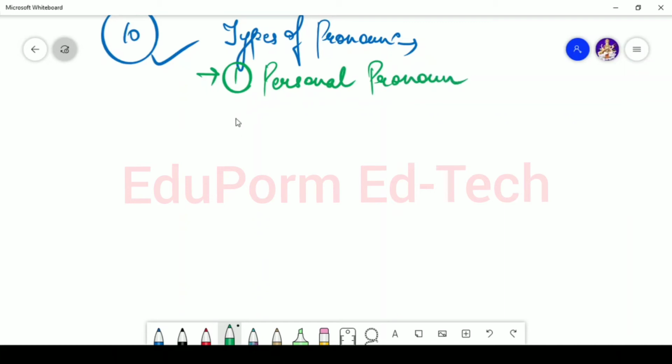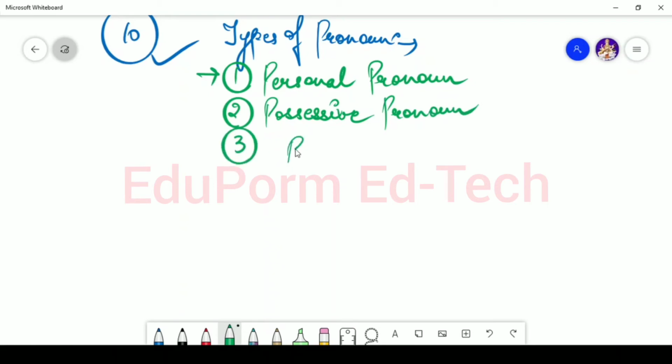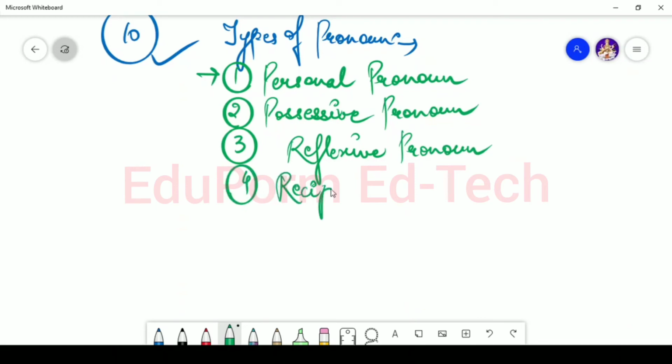The second one is possessive pronoun. The third one is reflexive pronoun. The fourth one is reciprocal pronoun.